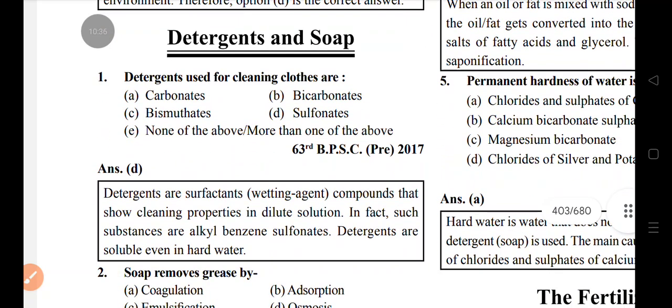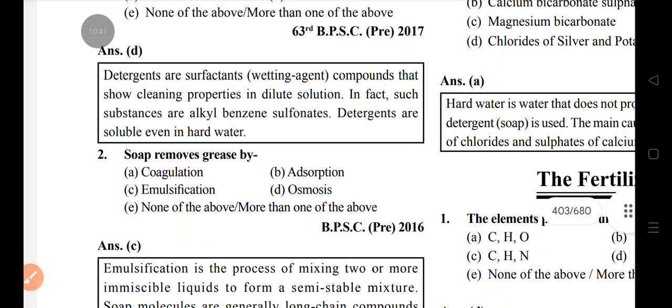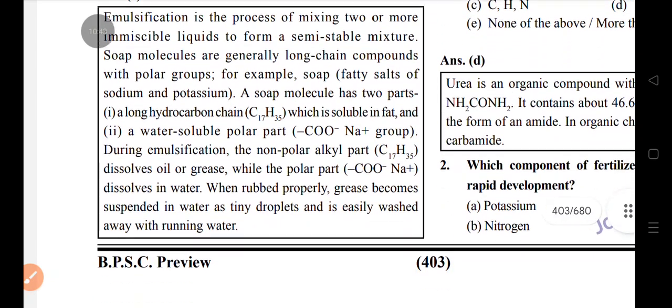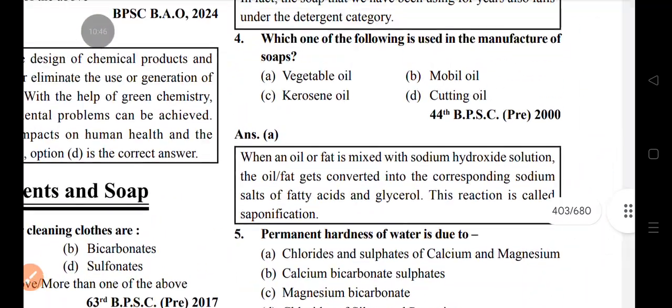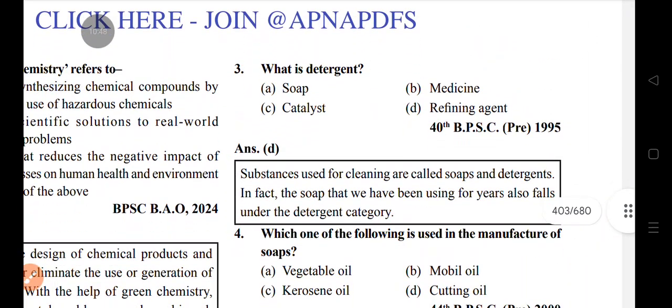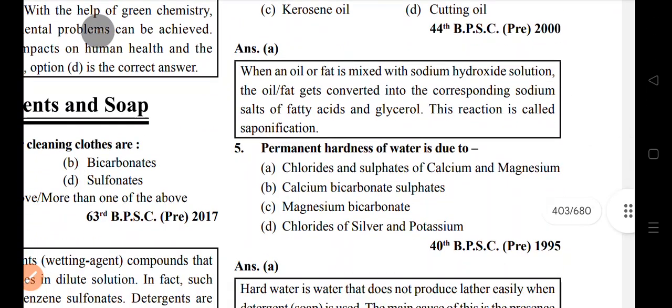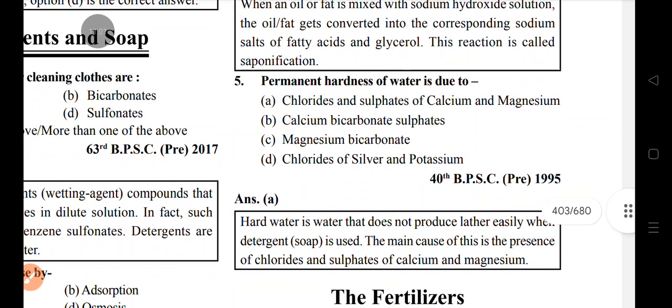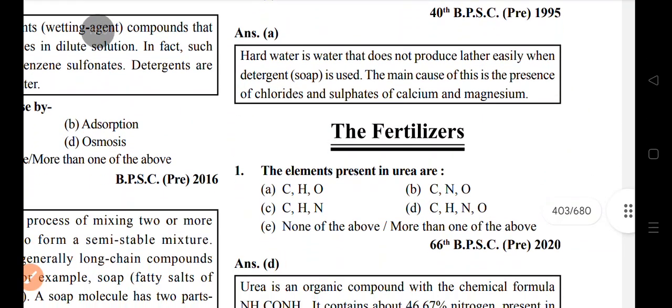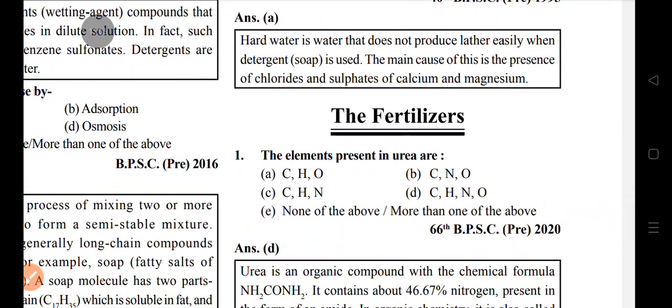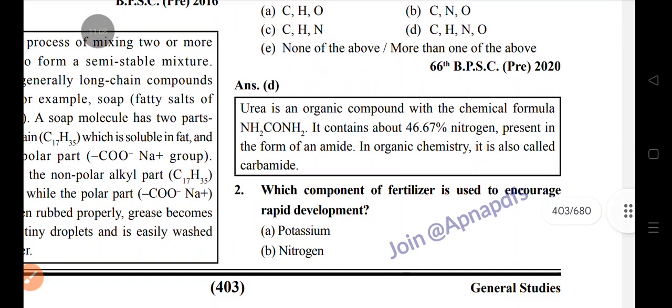Detergent and soap. Detergents used for cleaning clothes are sulfonates. Soap removes grease by emulsification. What is detergent? The raw material used in manufacture of soap is vegetable oil. Permanent hardness of water is due to chlorides and sulfates of calcium and magnesium. Fertilizers. Elements present in urea: C, H, N, O. Which component of fertilizer is used to encourage rapid development?